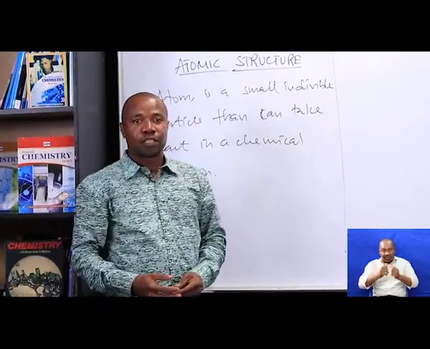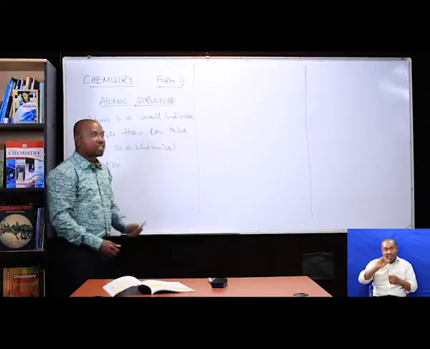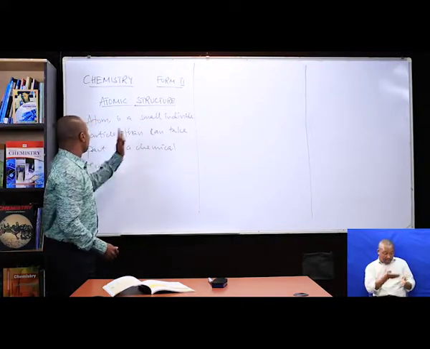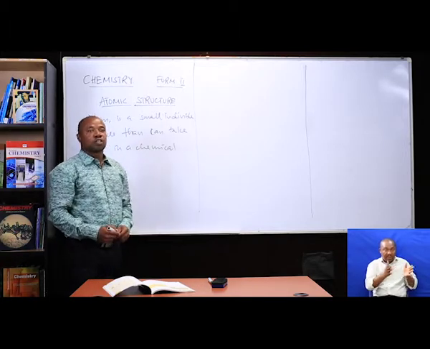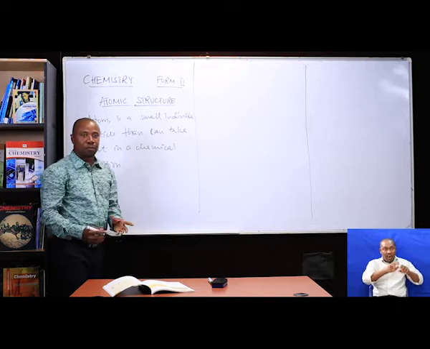Okay, my dear students, the meaning of the word atom is a small indivisible particle that can take part in a chemical reaction.